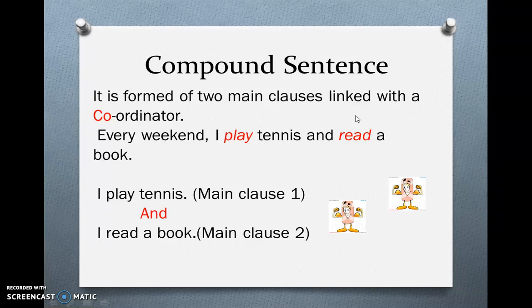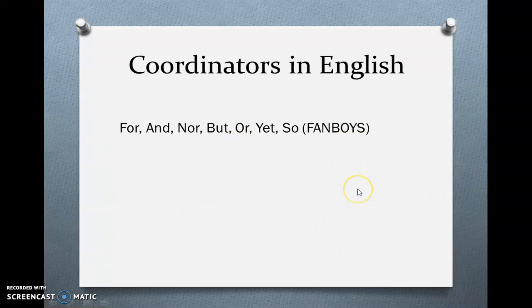Let's see this example. Every weekend, I play tennis and read a book. We can say, I play tennis, period. I read a book, period. Or, every weekend, I play tennis, comma, and I read a book. So we have subject, verb, object for each sentence, and we have a complete meaning for each main clause. So they are both strong enough to form a complete meaning.